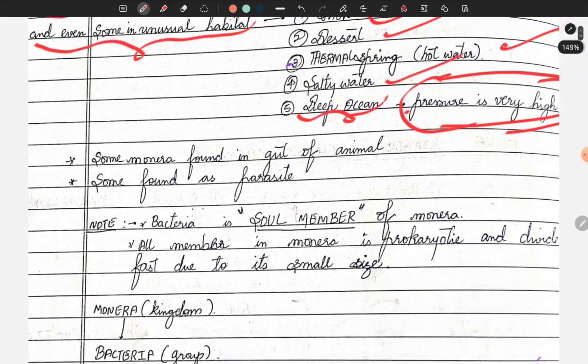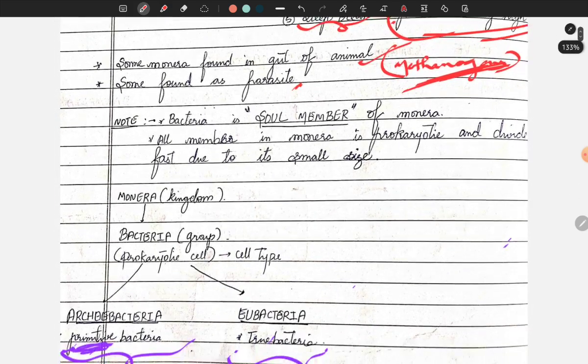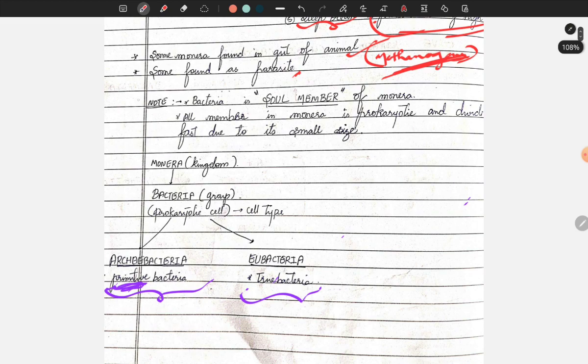Now next, some monerans are also found in the guts of animals, like methanogens, and some are found as parasites. Now friends, as you all know, bacteria is the sole member of Monera. Yes, very important: bacteria is the sole member of Monera.